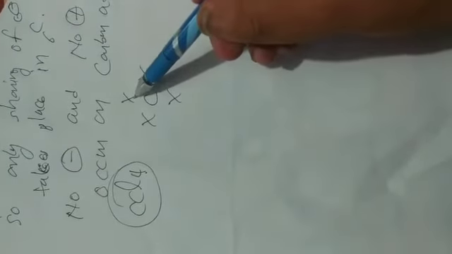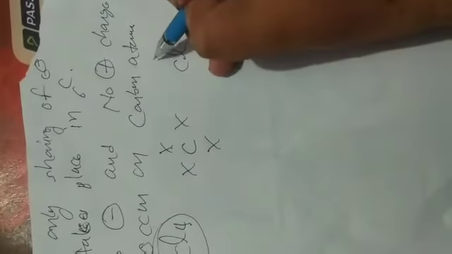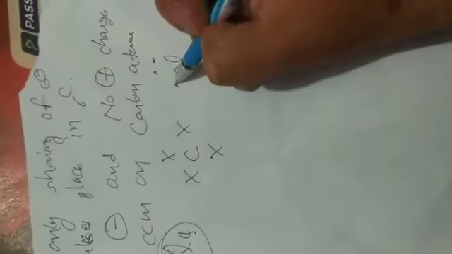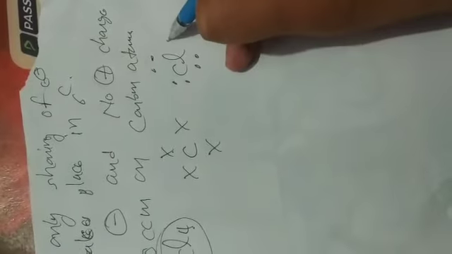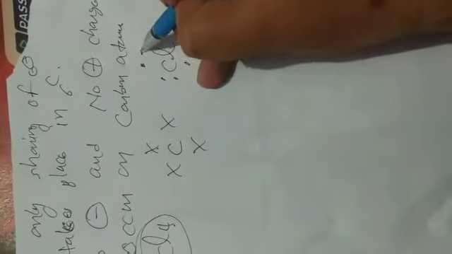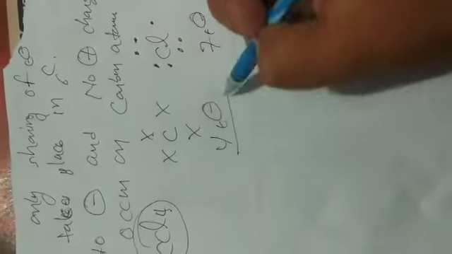C has 4 electrons in its outermost shell, which are represented by crosses, and Cl has 7 electrons in its outermost shell, which are represented by dots.